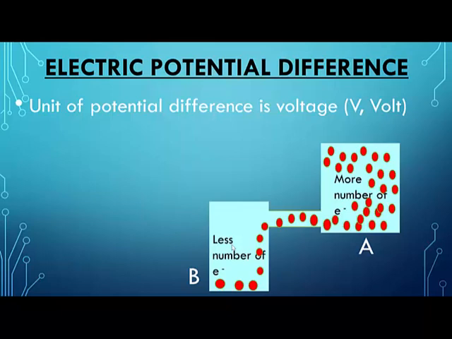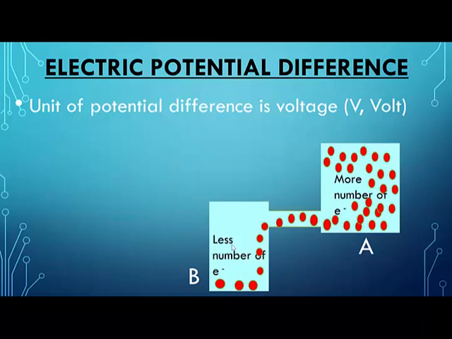If between point A and point B there is some difference in the number of electrons, that means there is some potential difference existing. The unit of potential difference is volt. For example 5 volt, 10 volt, 50 volt, 110 volts or whatever volts. So this voltage will tell you कि कितना potential difference है.